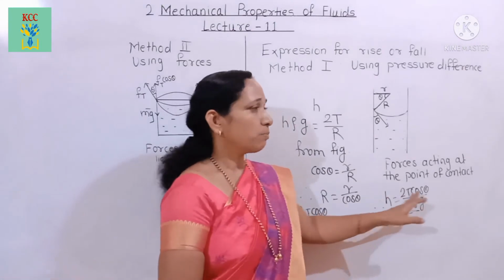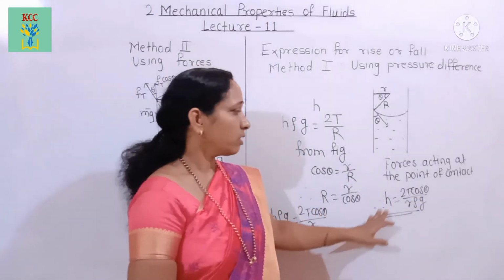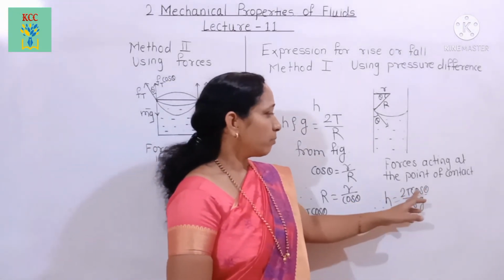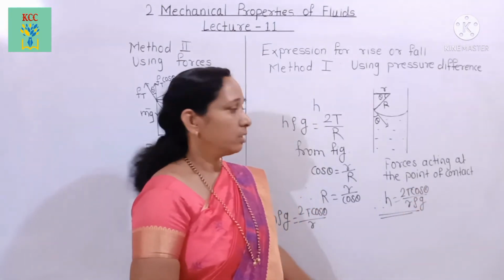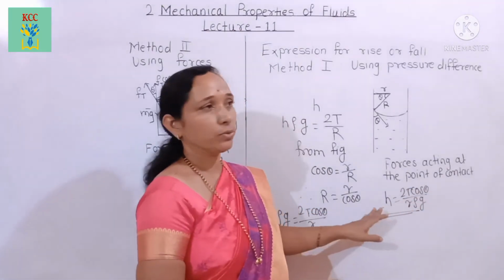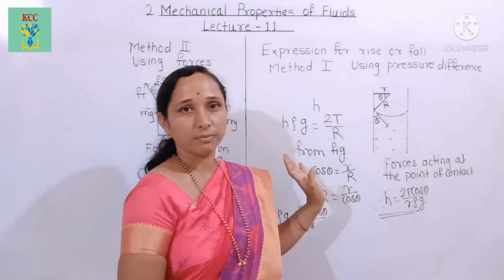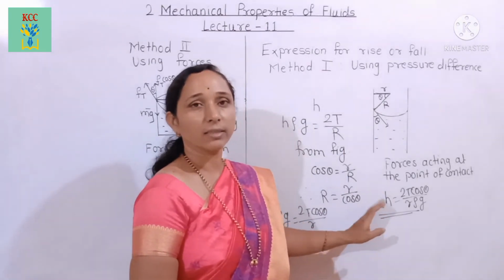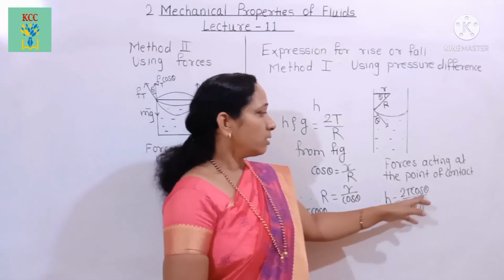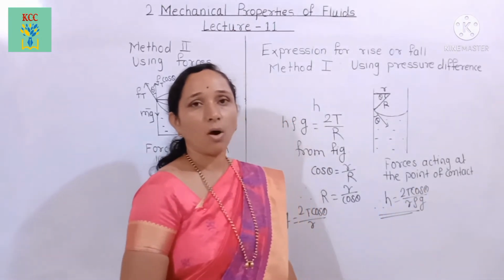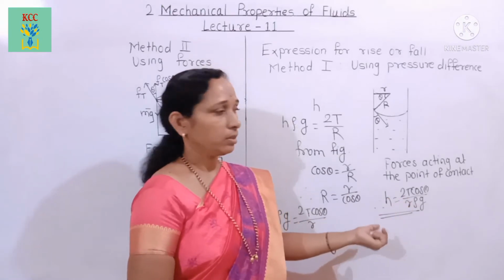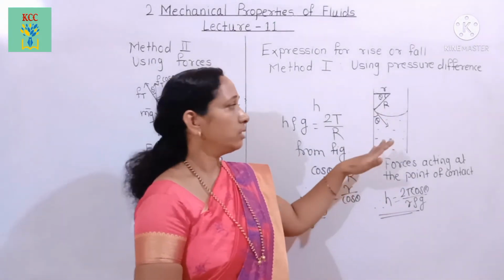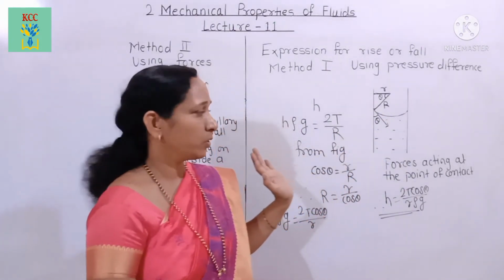For a liquid which partially or completely wets the solid, theta is acute, and for an acute angle cos theta is positive. Therefore, h is positive, that is, the liquid level rises up. For a liquid which does not wet the solid, for example mercury, the angle of contact theta is obtuse, and cos of an obtuse angle is negative. Then h is negative, that is, the liquid level falls in mercury.